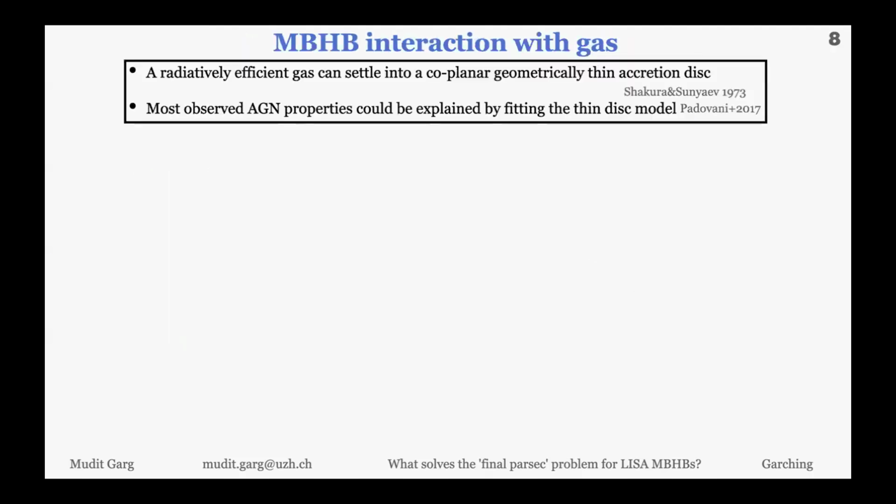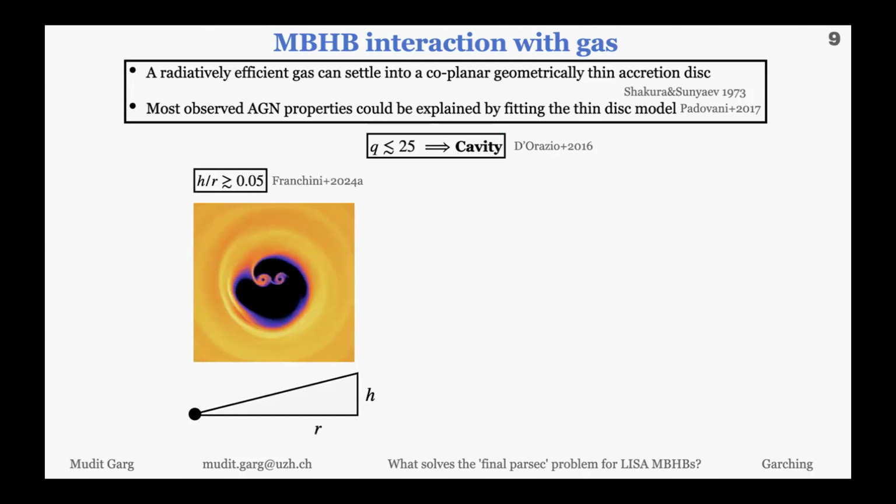If gas is relatively efficient, then it can settle into a coplanar, geometrically thin disk. This model can explain a lot of the properties of observed AGN. However, gaps remain, like emission variability or spectral signatures. Just to show you a case, if the aspect ratio of the disk is about 0.1, then for a binary mass ratio of less than 25, primary to secondary, the binary vacates all the gas around it. However, streams of gas still flow into the cavity and make a mini disk, and you have this kind of scenario.